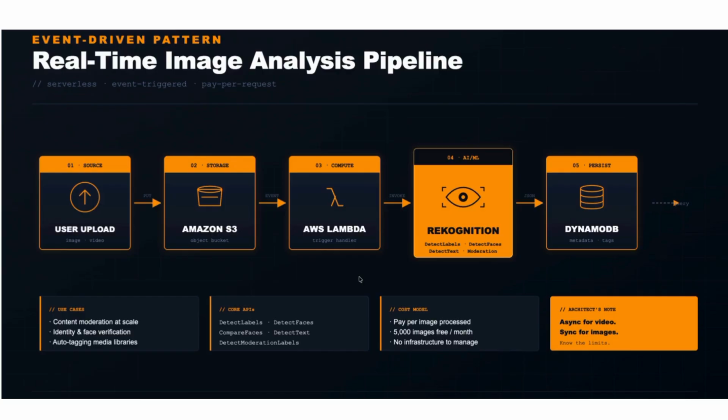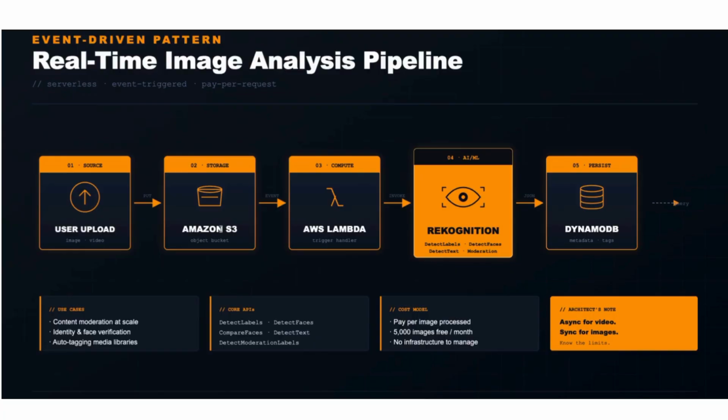In this architecture, we are actually building an event-driven pattern. A user uploads an image or a video. It lands in Amazon S3. Then it creates a trigger for AWS Lambda, which then sends it to Rekognition. Basically, Lambda has the APIs for Rekognition, and then Rekognition gets the data and puts that in DynamoDB. Now, if you don't know how to trigger Lambda functions from S3, you can look at the videos for S3 and Lambda. I've added the link in the description.